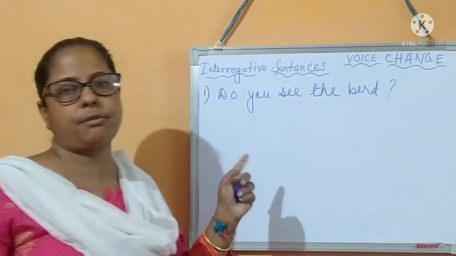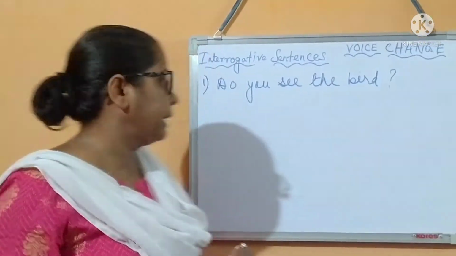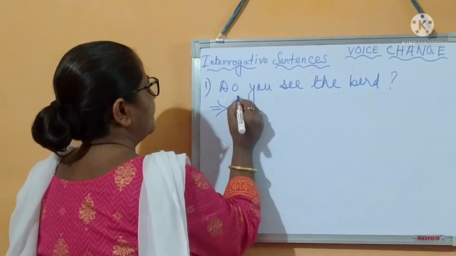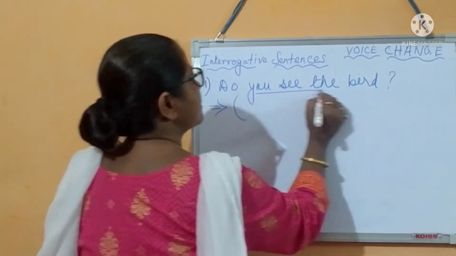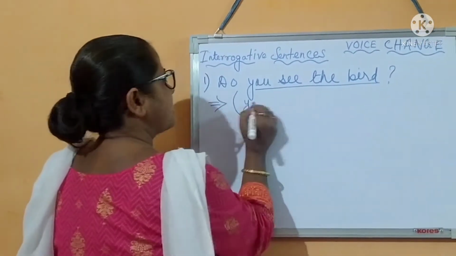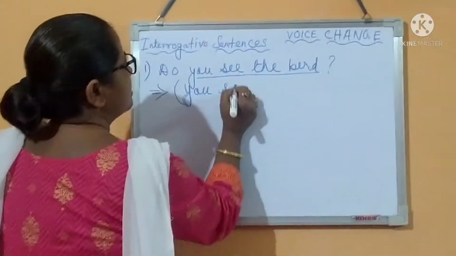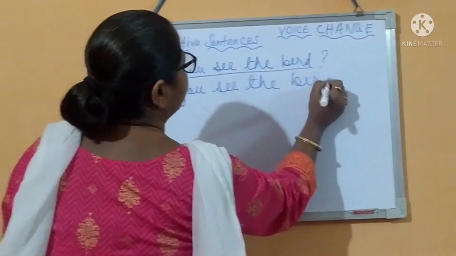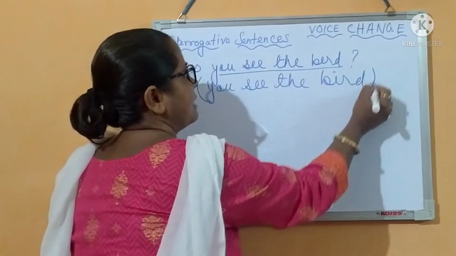The thing which I am going to write now is not the answer, but this is the technique of doing it. Do you see the bird? So what will be the assertive form? You see the bird. This is the assertive form.